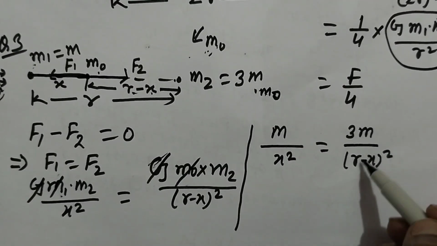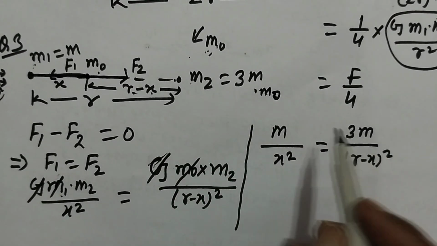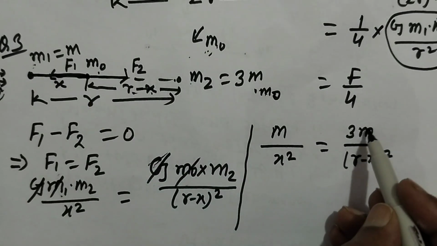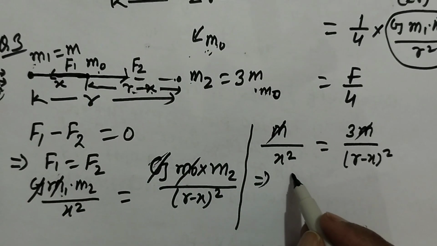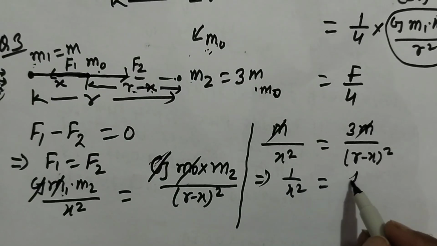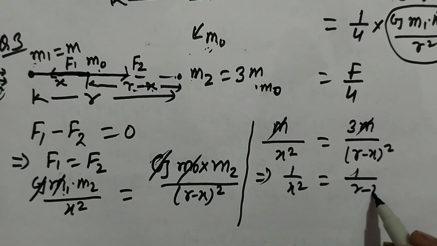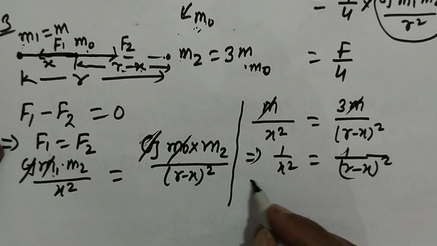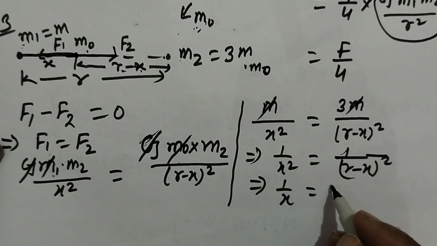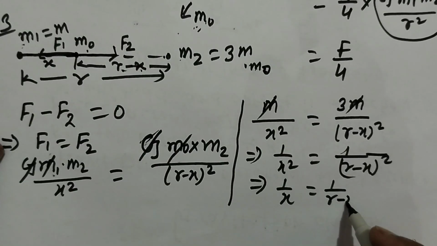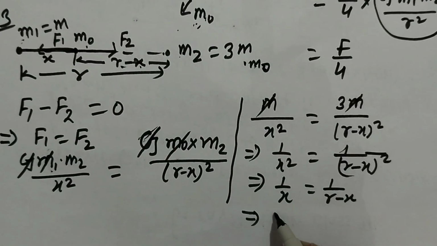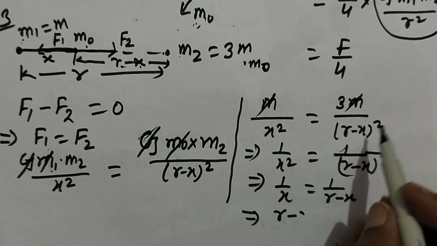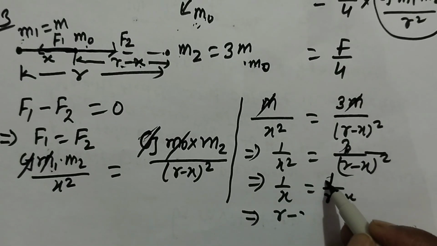Okay, m2 is equal to 3m, and the separation between m0 and 3m is r minus x. This m will cancel out. So we have 1 by x square is equal to 3 over r minus x whole square. Take the square root on both sides. We have 1 by x equals root 3 by r minus x. Here the 3 was missing, so this will be root 3.